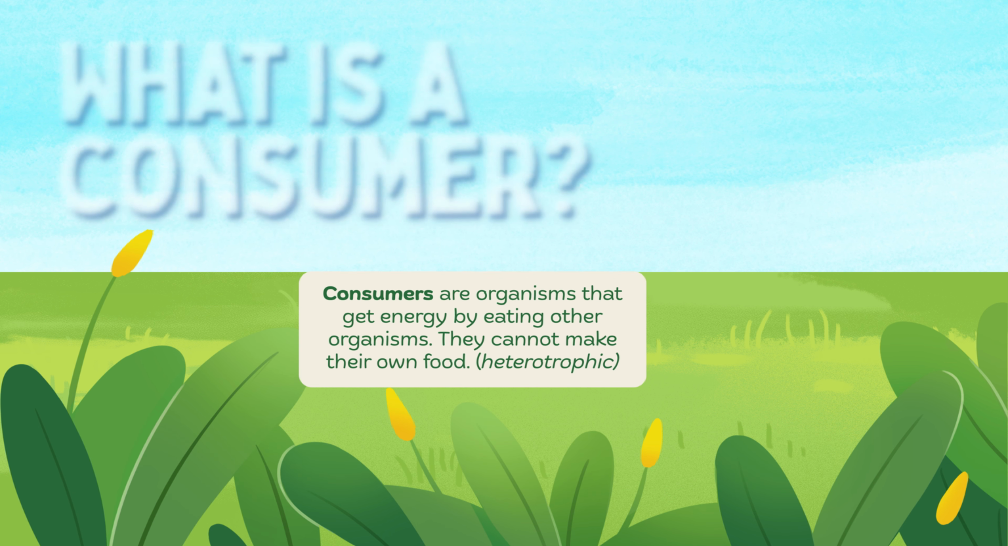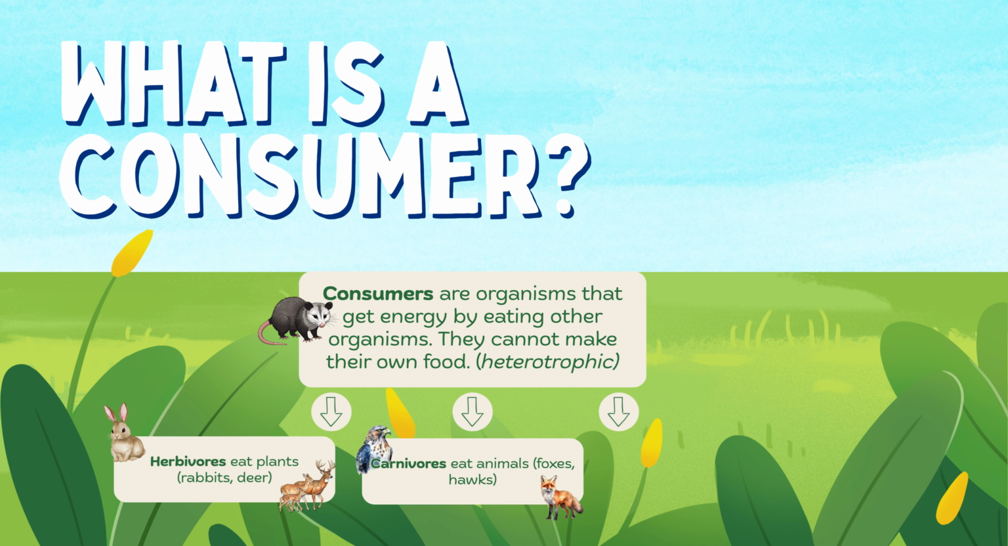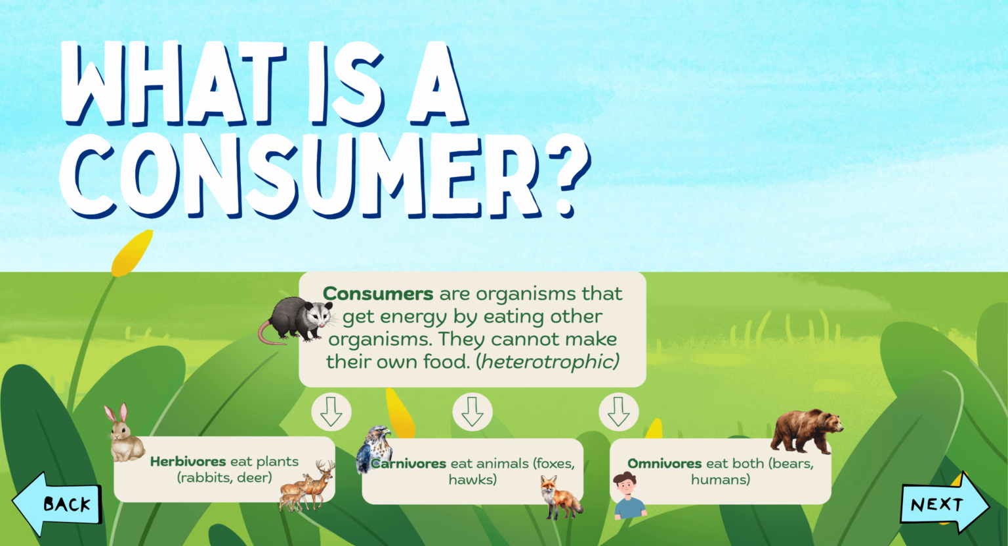Consumers are organisms that get energy by eating other organisms. They cannot make their own food. Notice the word heterotrophic. We will learn more about this word later too, but heterotrophic organisms are almost all organisms that are not producers. Hetero means different, and again, trophic is related to food or eating. Herbivores eat plants, carnivores eat animals, and omnivores eat both. All consumers depend on producers, either directly or indirectly, for energy.